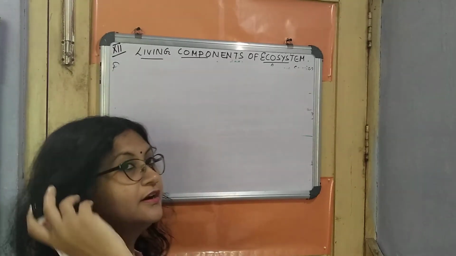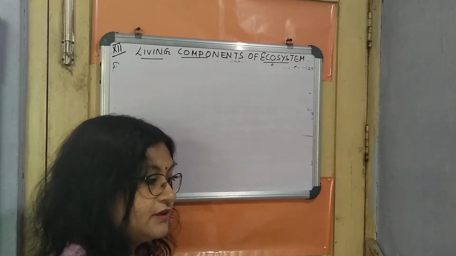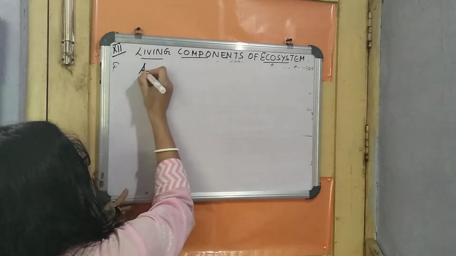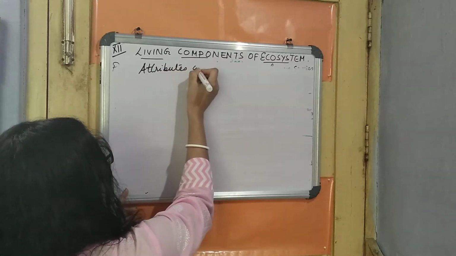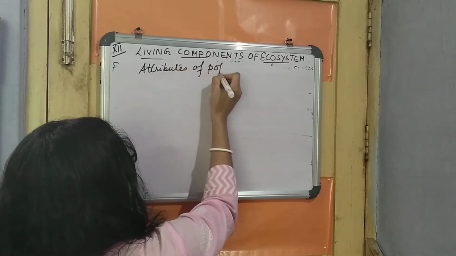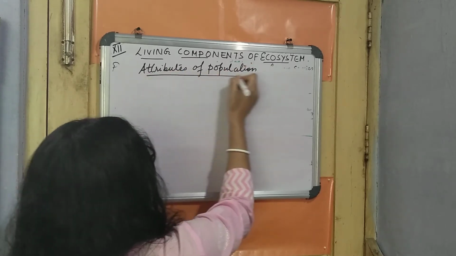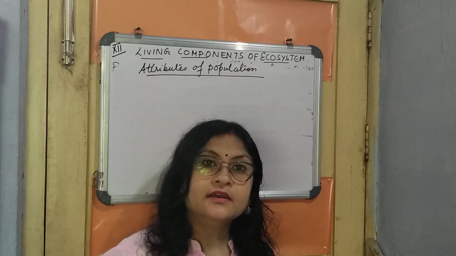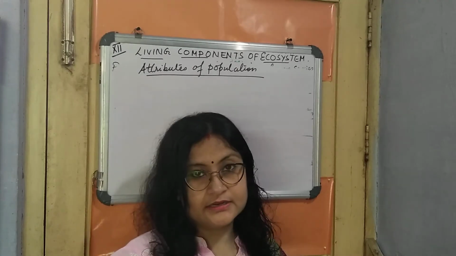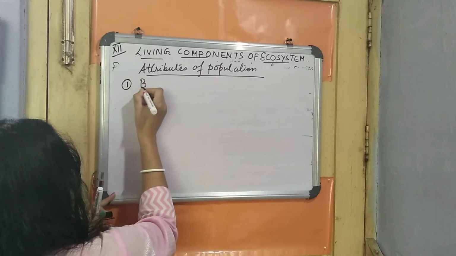After learning about the population in the previous part, we will now learn the different attributes of population. What are the different attributes of population? I will write them point-wise, and then we will do all these points in detail. Number 1, attributes of population.